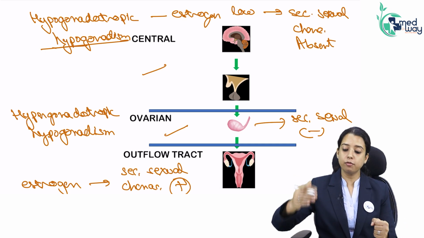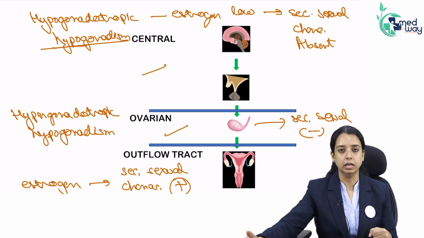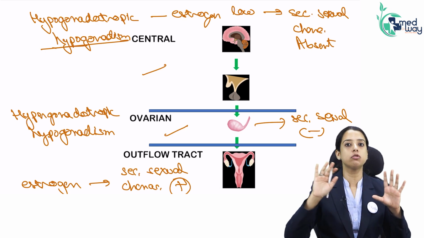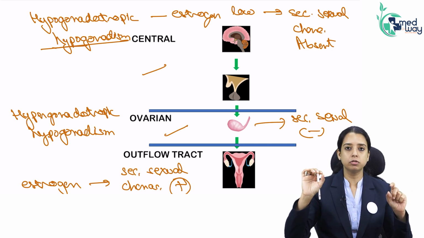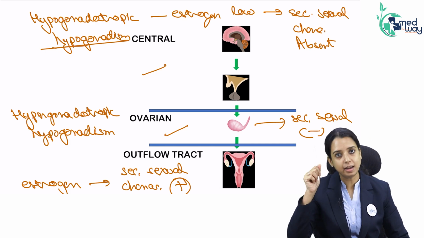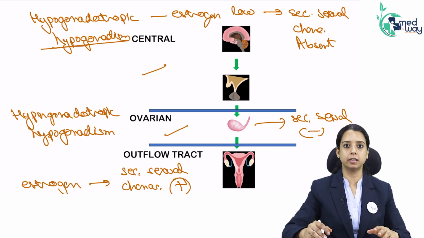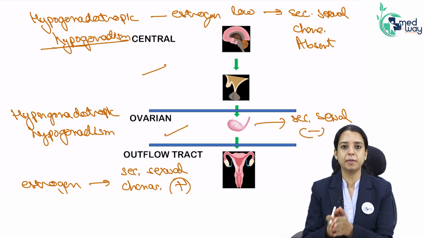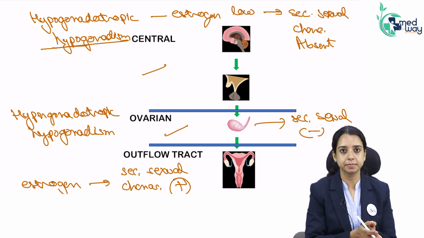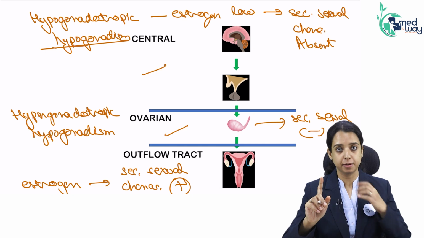If the question gives me a 14-year-old girl, absent menses, no secondary sexual characters, now I am thinking, secondary sexual characters are not there. It means she has no estrogen in her body. The source of estrogen is the ovary. Either the problem is in the ovary or the problem is in the center. So that is how your evaluation starts. The first step when a patient of primary amenorrhea comes to you is seeing the secondary sexual characters.